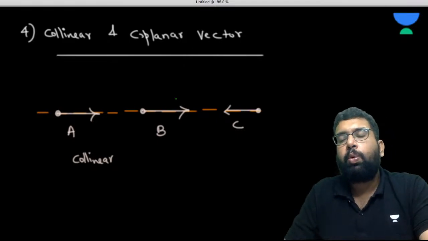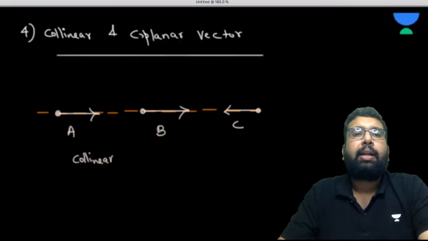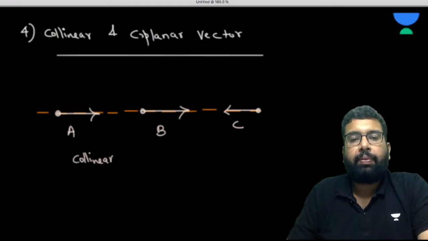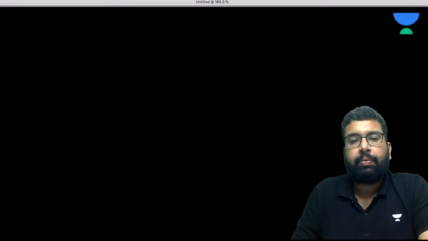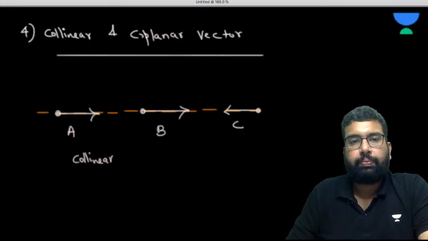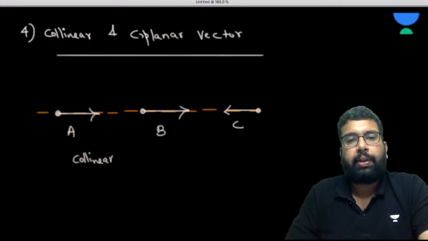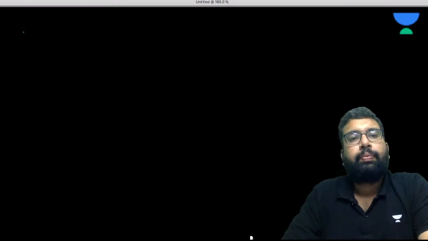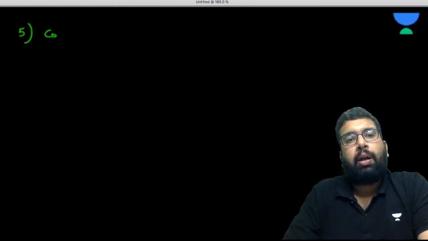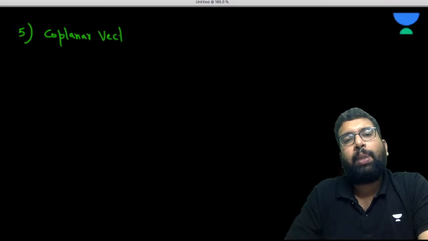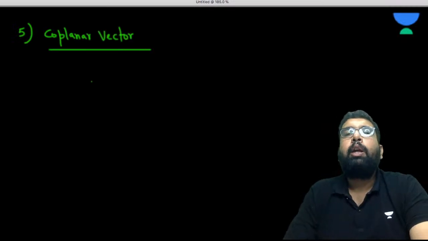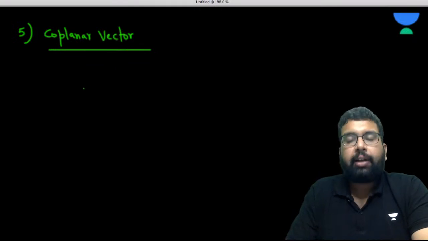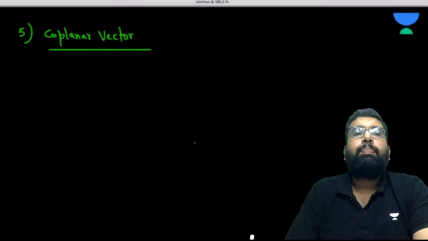Now, what is a coplanar vector? Please understand this. Coplanar vectors are the vectors which are lying in the same plane.